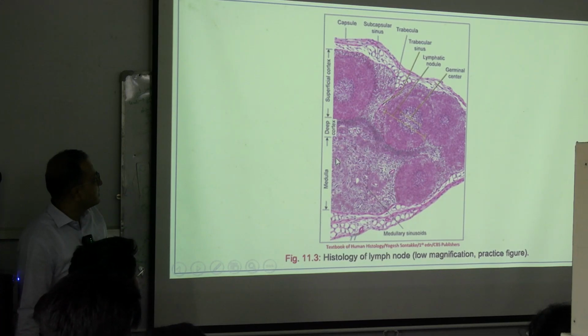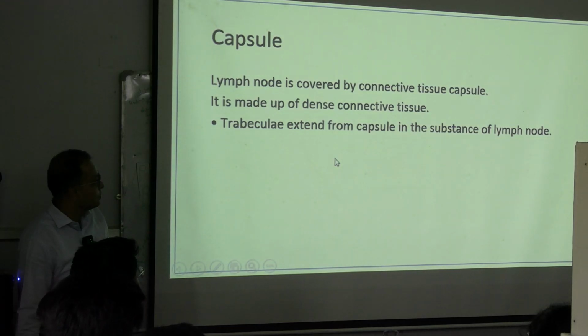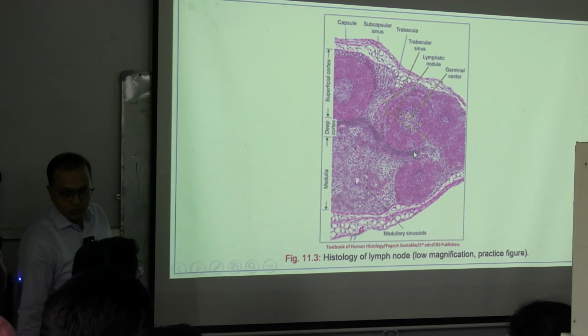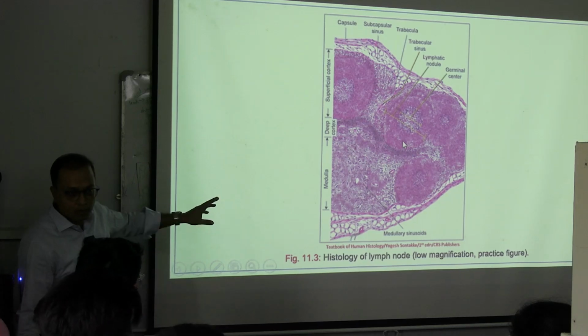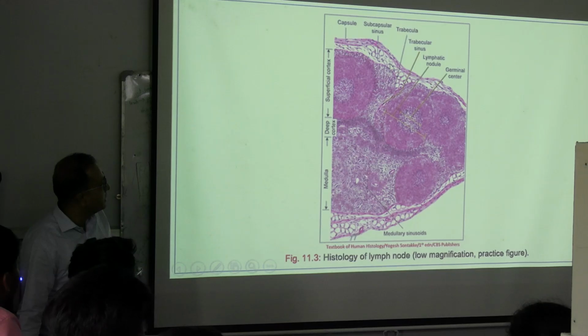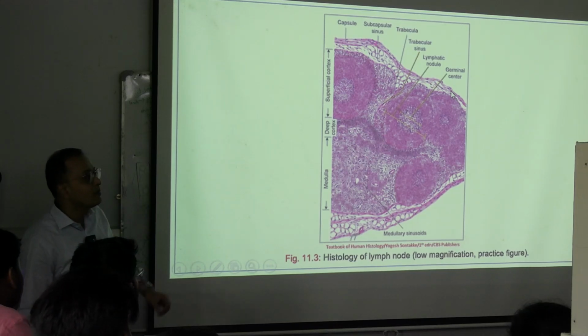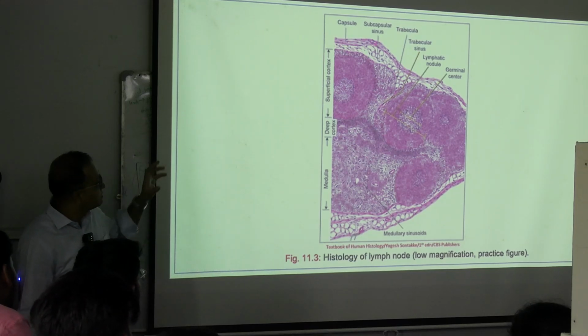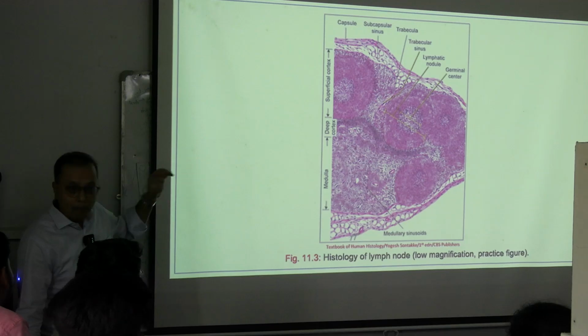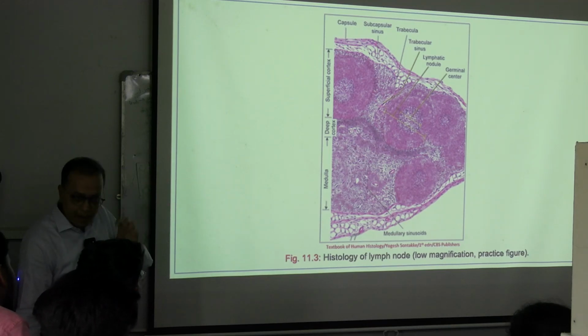For that, we have to identify the capsule, which is present outside, and then we have this collection of dense bodies deep to it, which we call lymphoid nodules, the house of the cells that we are talking about. In between the capsule and the lymphoid nodules, we have a space known as the sinus, that means the gap. This gap is occupied by fatty cells or reticular cells or packing material or collagen, which are packing these things.